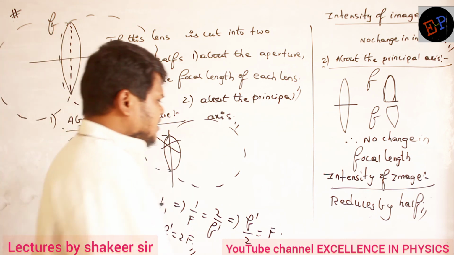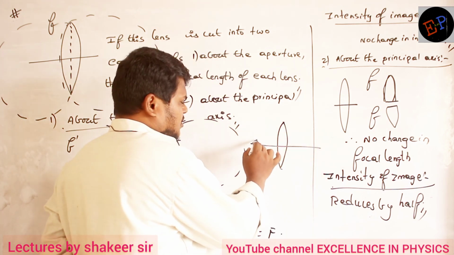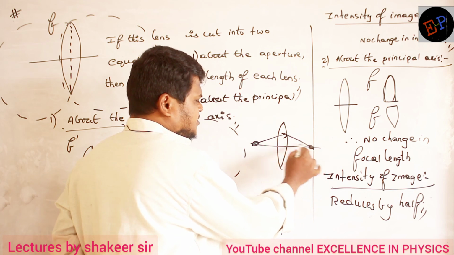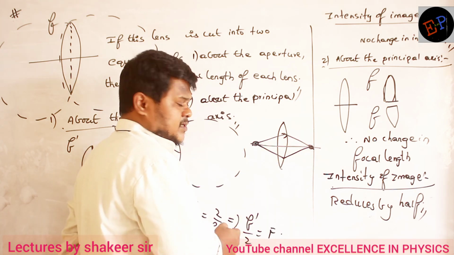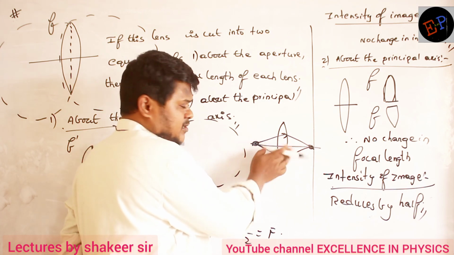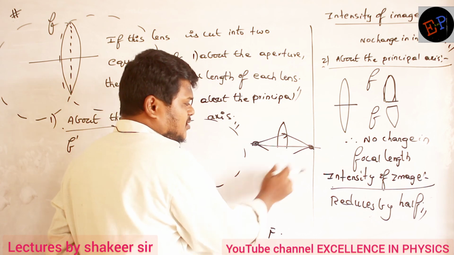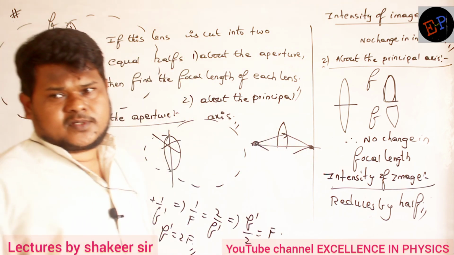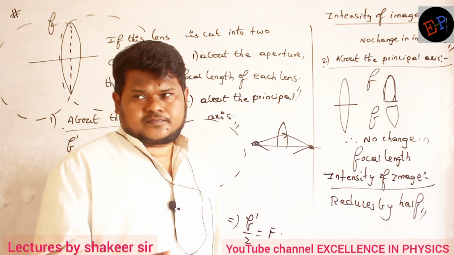See, for example, if total lens is present and this is the object, so light enters from here and creates an image here. Light enters this side also and it creates the image here. But now only half part is present, no? It means only half of the light rays they are meeting. Okay, so remaining half of the light rays, they are not meeting the object. So it means that only brightness of the image reduces by half. Are you able to understand?